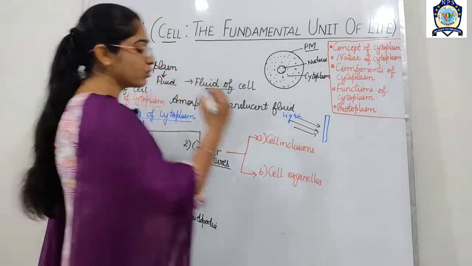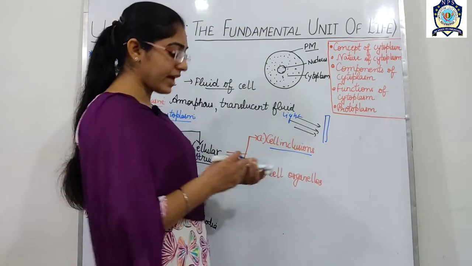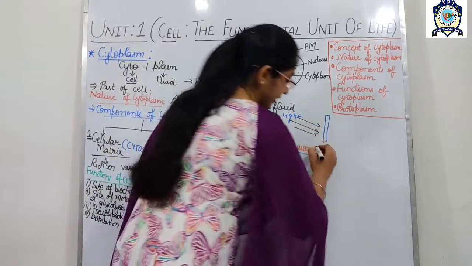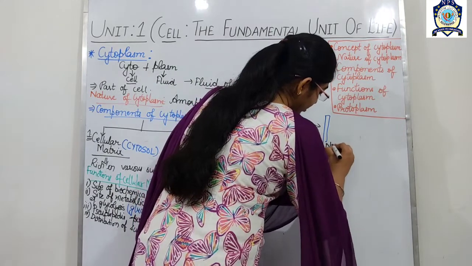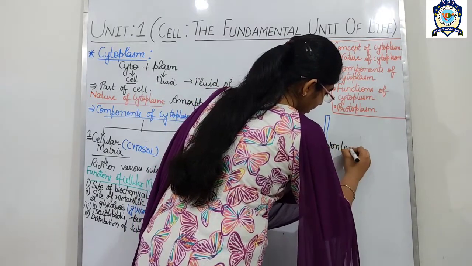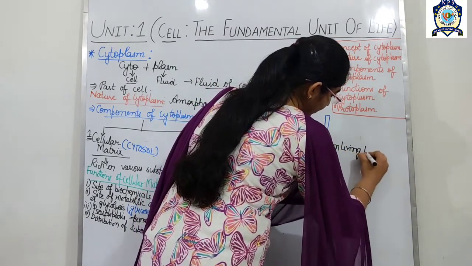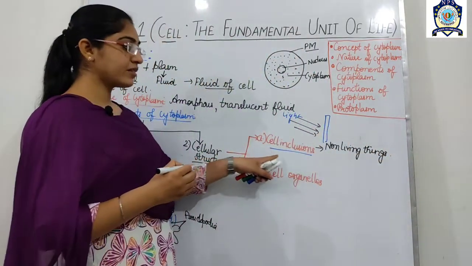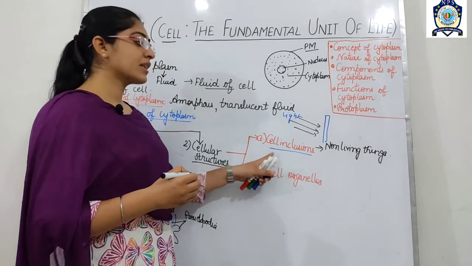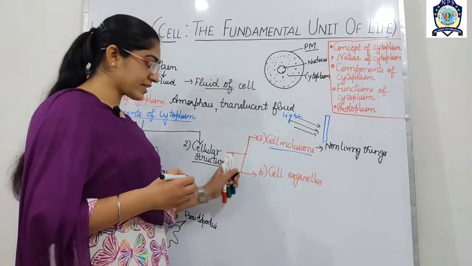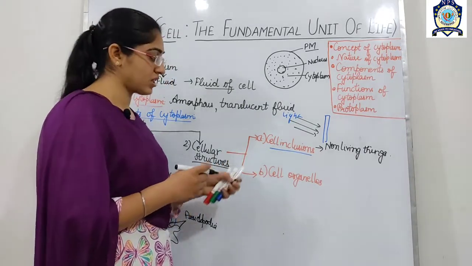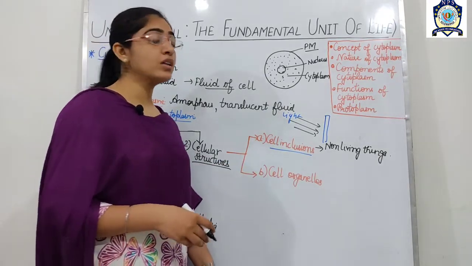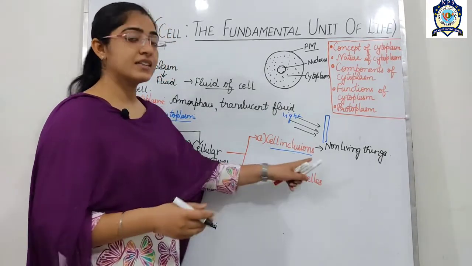Cell inclusion includes non-living things. Now we are talking about the cell inclusion, under the cellular structure.